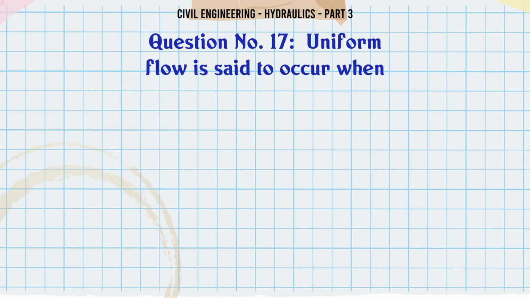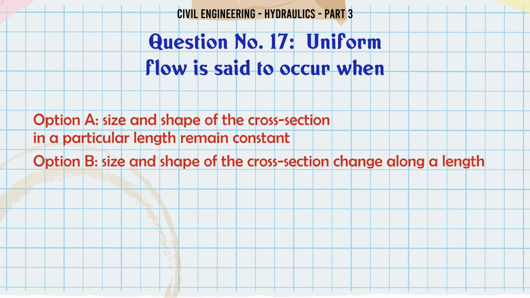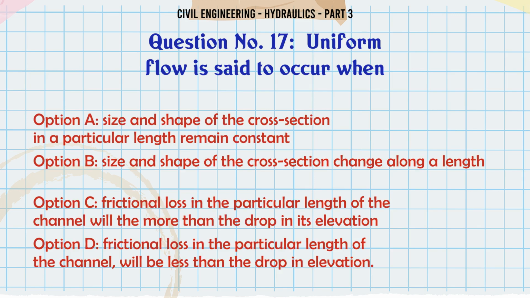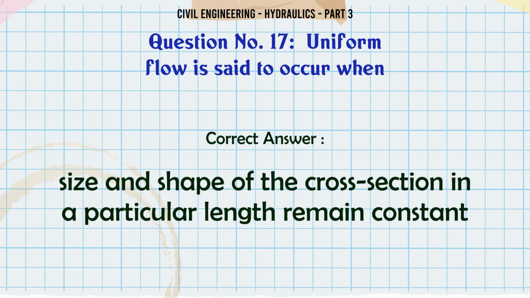Uniform flow is said to occur when: A, size and shape of the cross-section in a particular length remain constant. B, size and shape of the cross-section change along a length. C, frictional loss in the particular length of the channel will be more than the drop in its elevation. D, frictional loss in the particular length of the channel will be less than the drop in elevation. The correct answer is size and shape of the cross-section in a particular length remain constant.